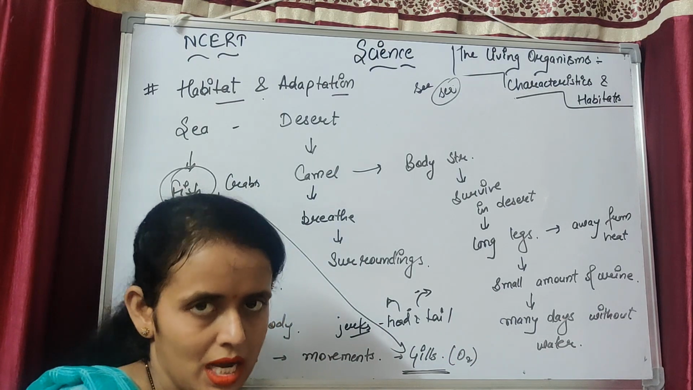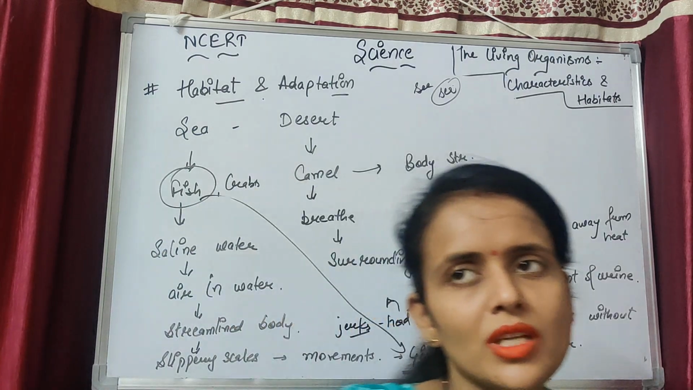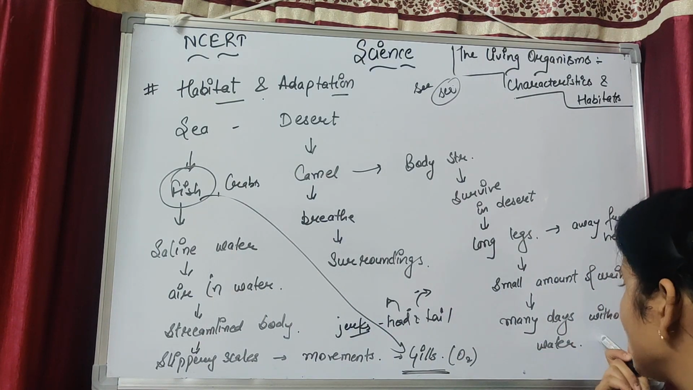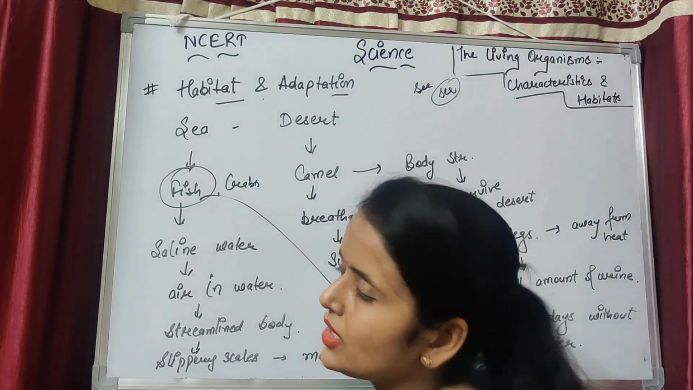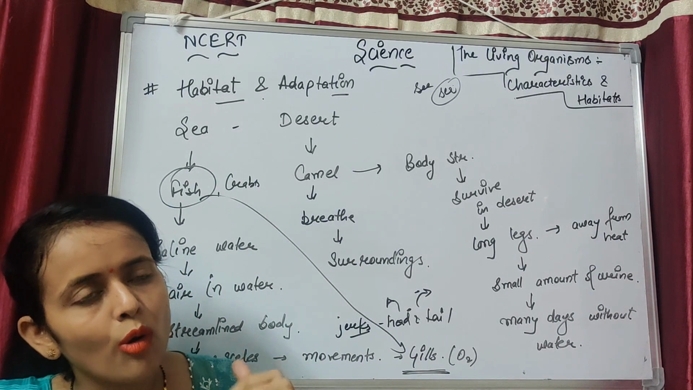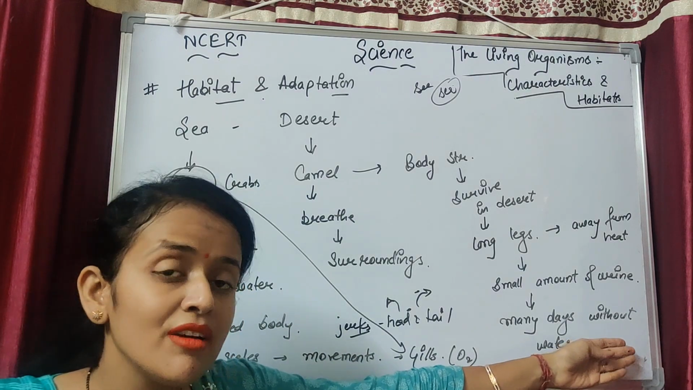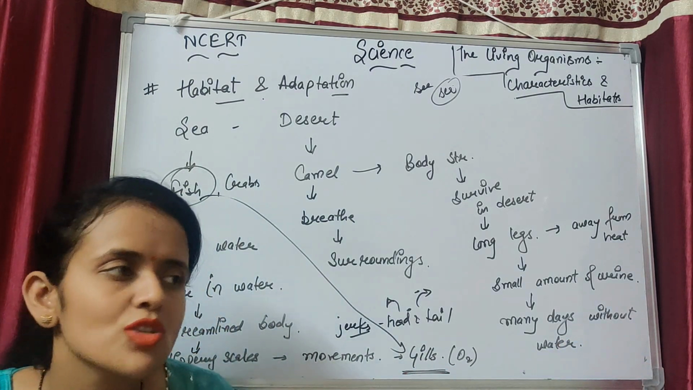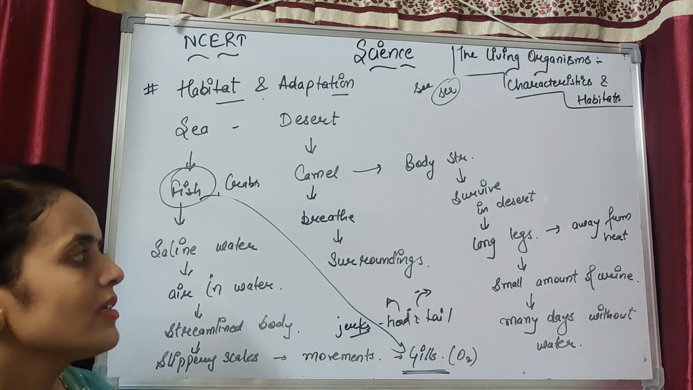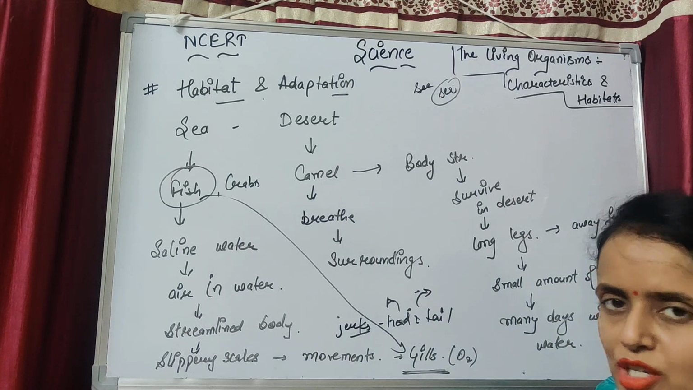A smaller amount of urine is passed by the camel because he will store water for many days. In Rajasthan, as we know, there is a small quantity of water, and he can survive many days without water. Yes, there is a big difference between sea and desert area. All the animals in the sea are already in the water, and in the desert the camel lives many days without water. So this is the difference between two regions, and this difference will tell you the habitat and the adaptation.